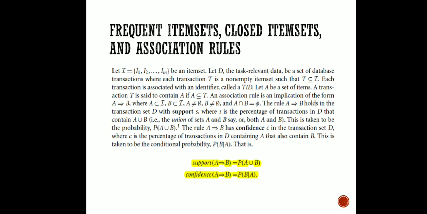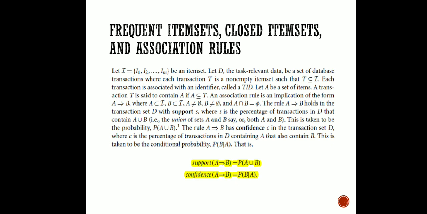And what does confidence mean? We can find it using conditional probability. The rule has a confidence C in the transaction set D, where C is the percentage of transactions in D containing A that also contain B. So you can see that here we find the chance of occurrence of both, that is, we consider those transactions of A where B is also present, right?